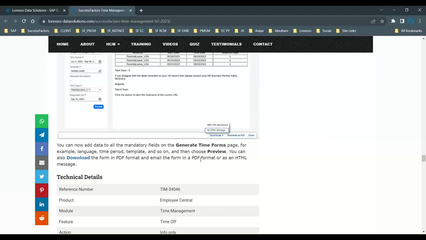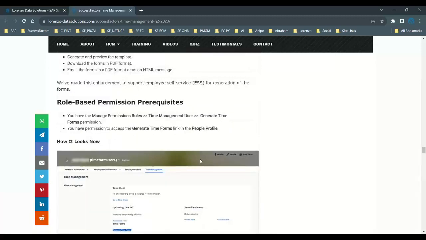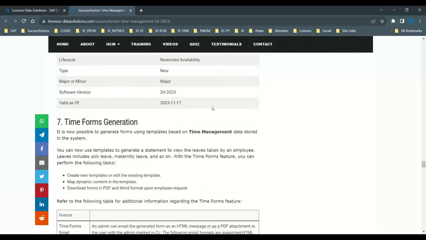That's one of the interesting functionalities you see from this latest release. But if you want to use it, please make sure the permissions are enabled. Why? Because it's only restricted availability. If you want to use this feature, you need to contact product support so that this particular feature is made available. Okay, right.